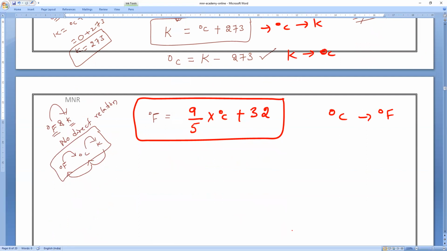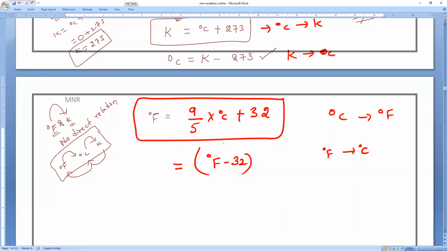Now Fahrenheit to degree Celsius, we want it. So how to make it? First, plus 32 will come to this side. What will it become? Minus 32.